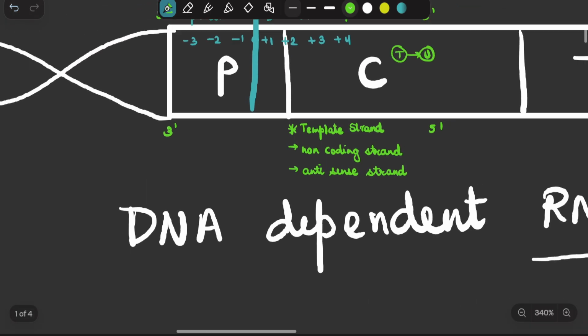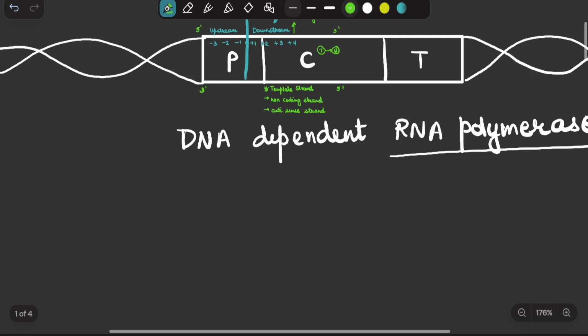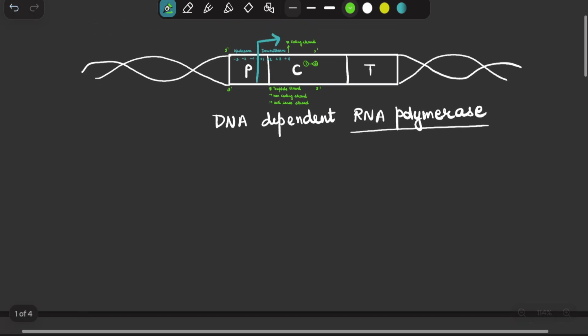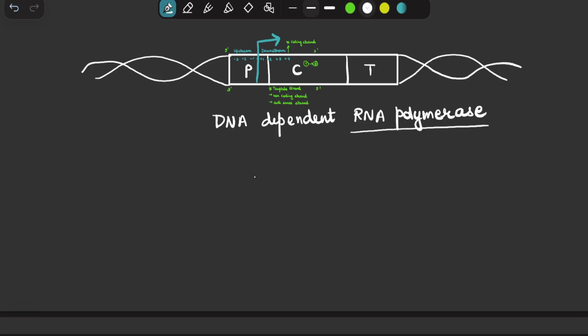Now we should talk about prokaryotic and eukaryotic transcription. There are minute differences which you should know. Before I start, please make this clear in your heads that when I talk about transcription, I will designate it as TC.